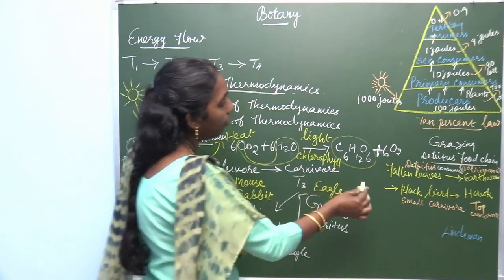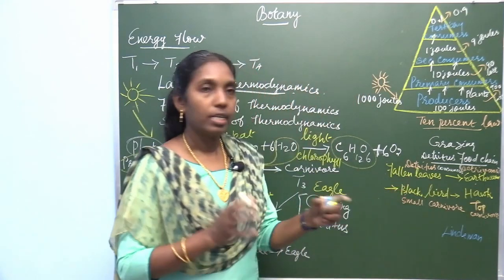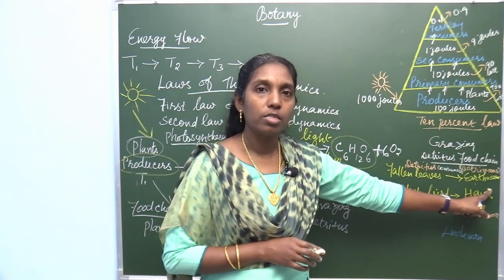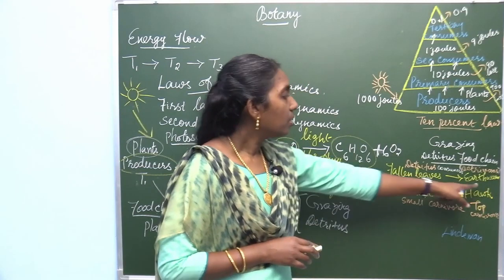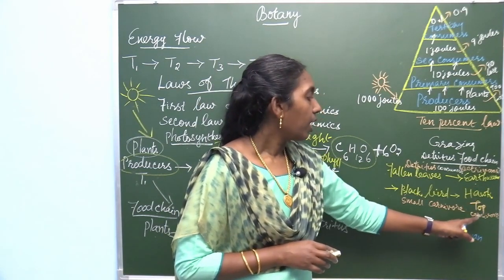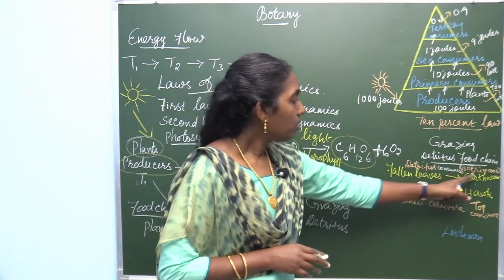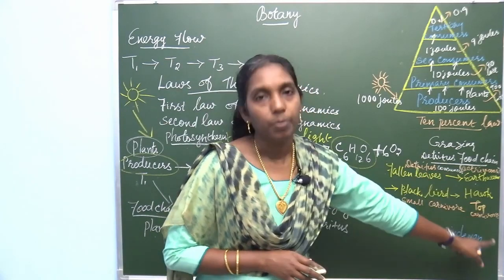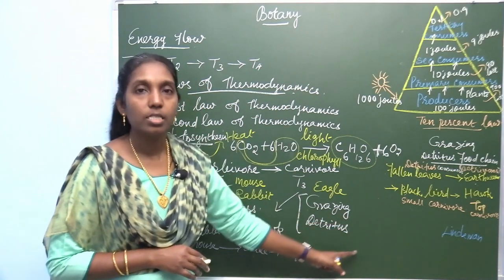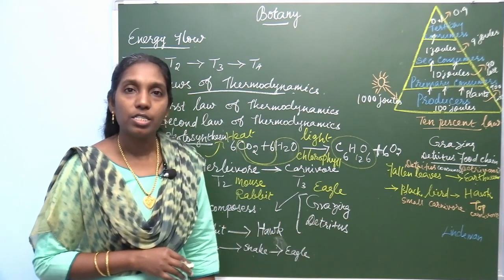So first you write fallen leaves, earthworm, blackbird, hawk. These fallen leaves are detritus, which is eaten by detritivores. An example of a detritivore is the earthworm, and the earthworm is eaten by the blackbird, which is considered a small carnivore, and the hawk is the top carnivore. So: detritivore, small carnivore, top carnivore. This type of food chain is named the detritus food chain. The grazing food chain as well as the detritus food chain.